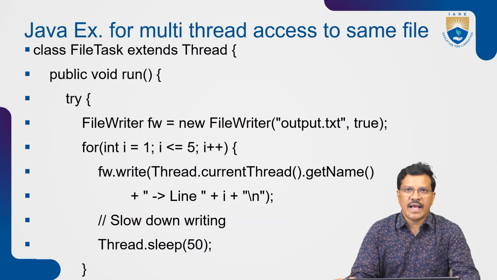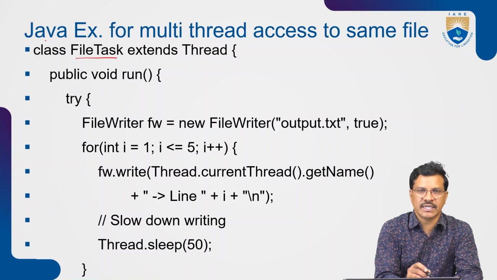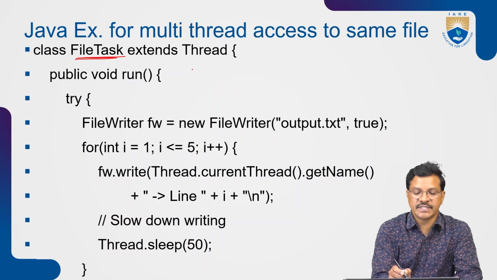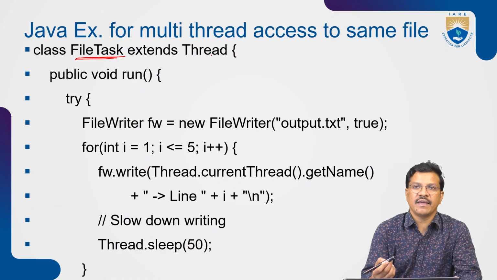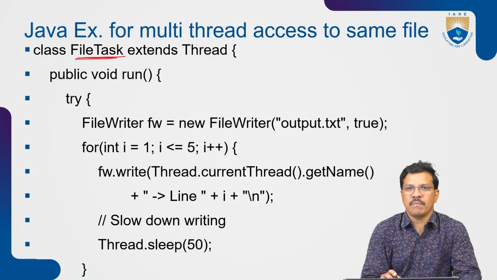Here I am creating a class, and my class name is FileTask. This FileTask class extends Thread, and inside it we have a run method.